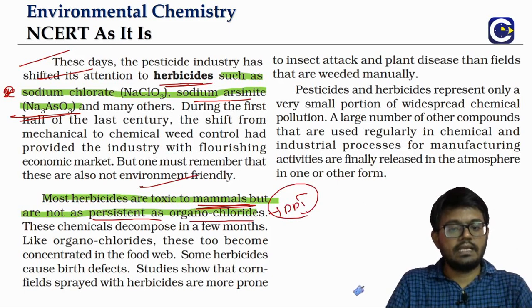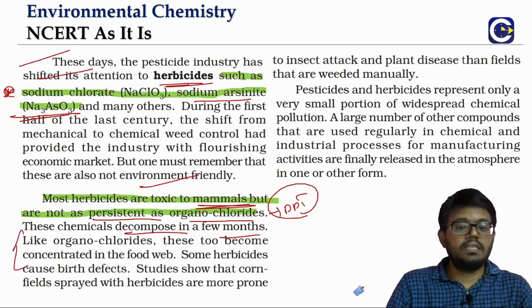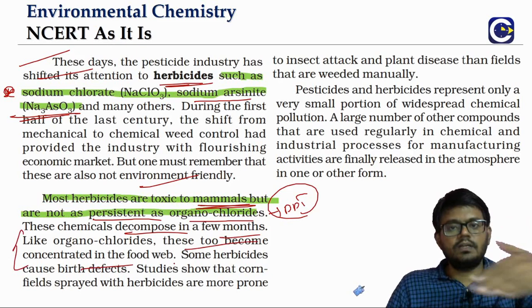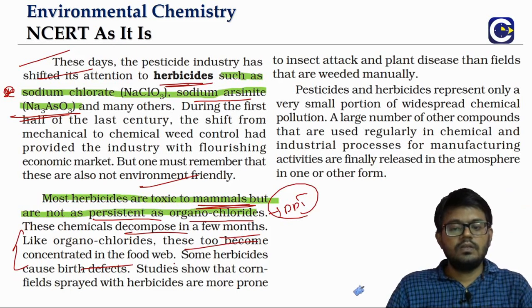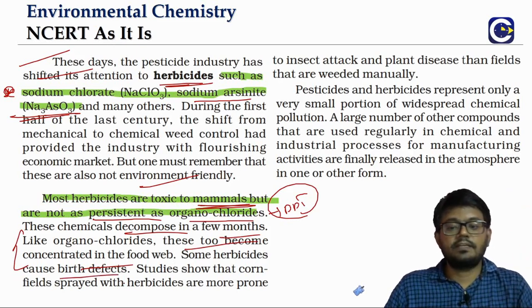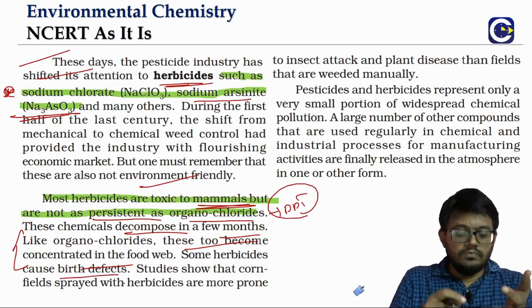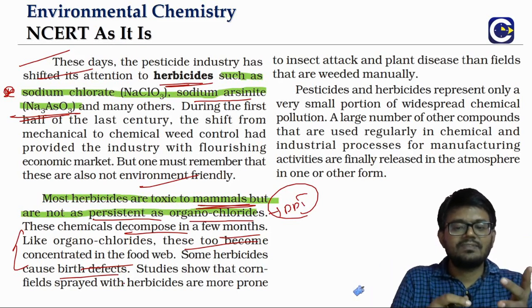Which means they can get decomposed, but they will also get magnified in the food web. For every food chain level, the concentration will get magnified. So if you look at some of these herbicides, they can cause issues like birth defects, and this is irony or whatever you call it.